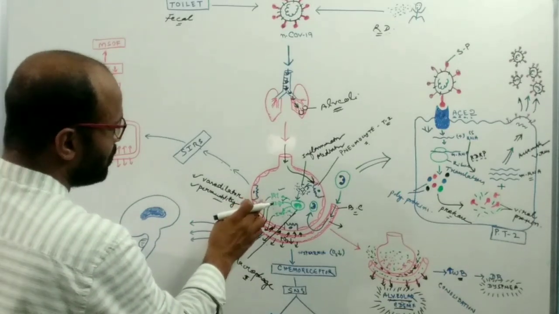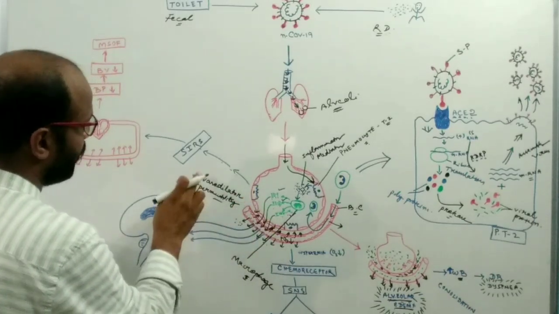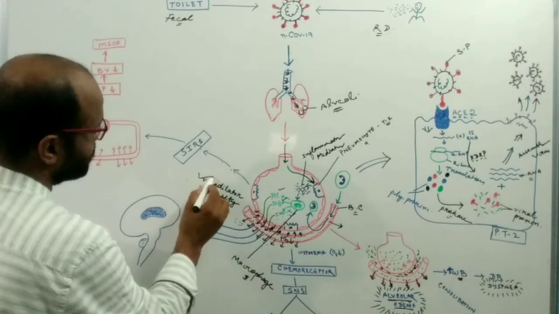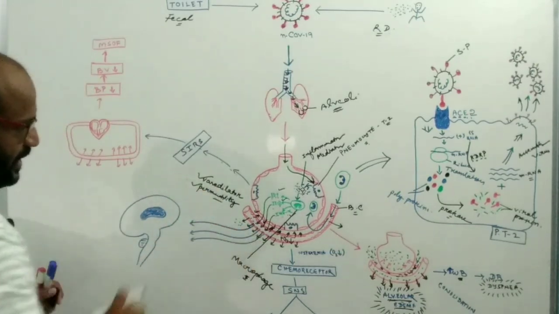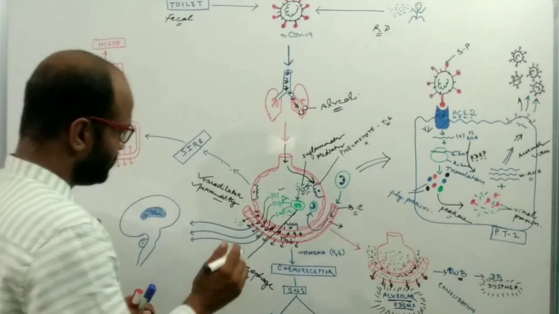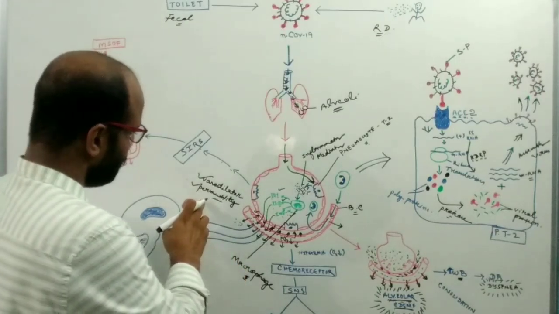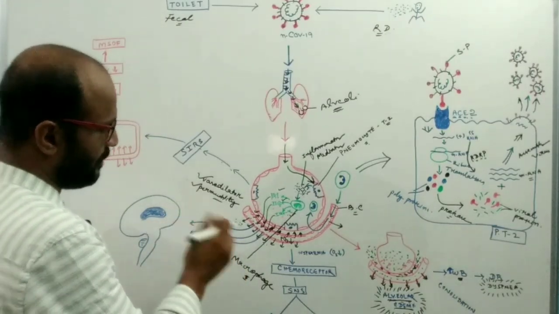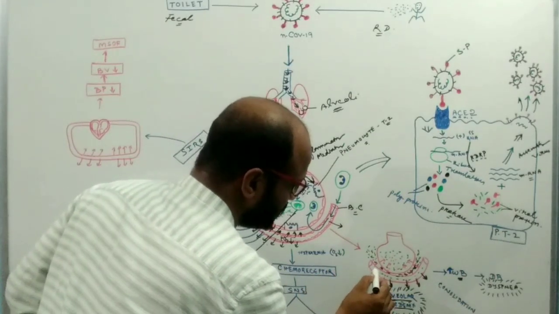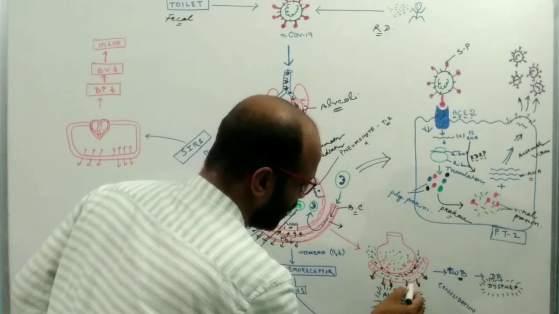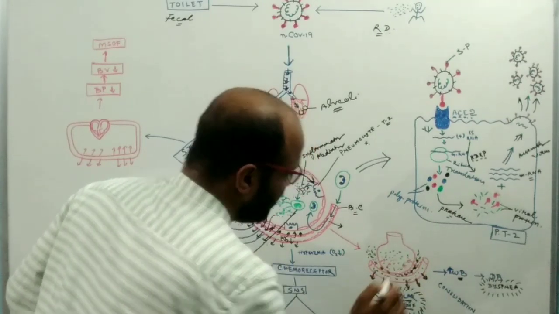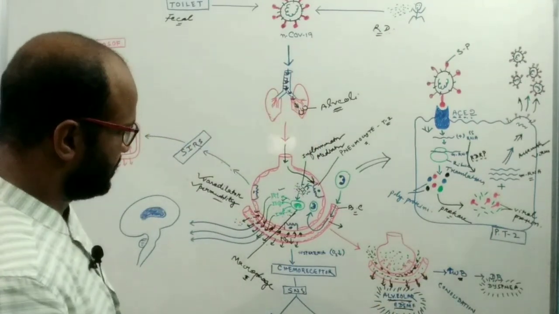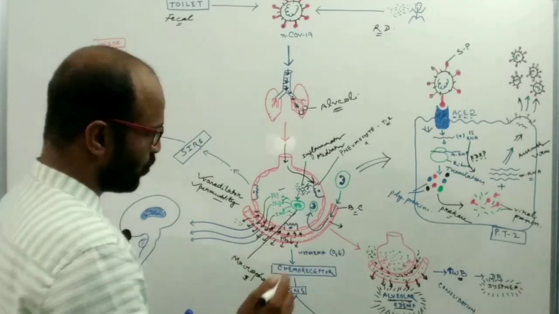Now these interleukin 1, 2 and interferon alpha act as vasodilators and increase the permeability of capillaries. Because of the increased permeability, the blood from the capillary comes out and accumulates in the interstitial spaces of the lungs.